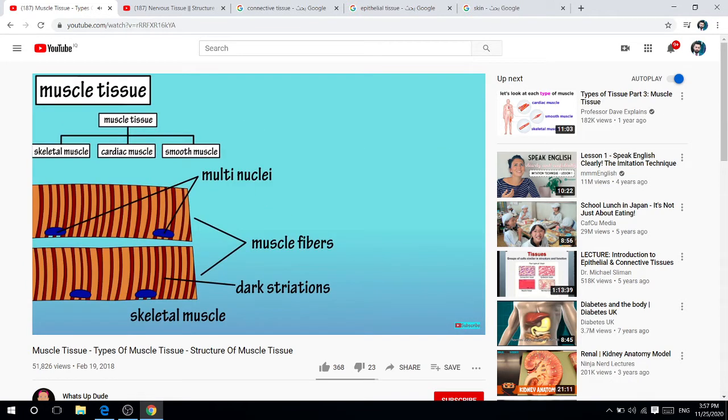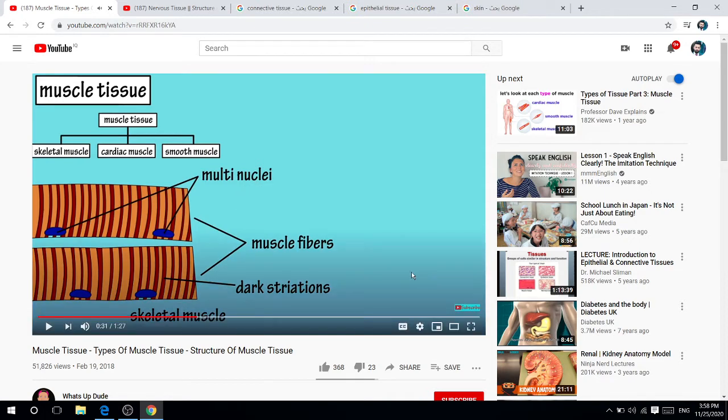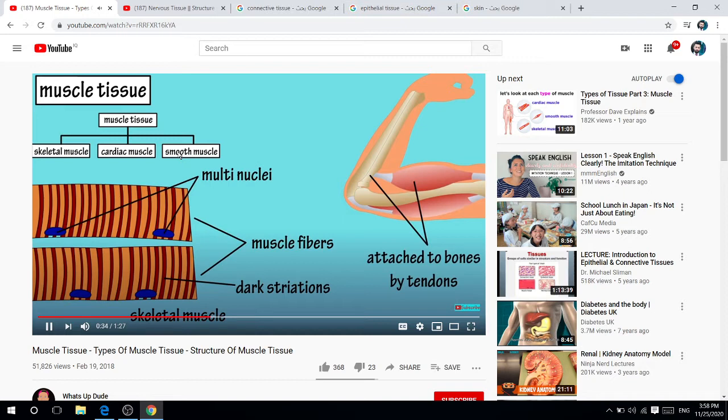Skeletal muscle tissue is comprised of long cylindrical cells called skeletal muscle fibers that are parallel to one another and are unbranched. These fibers are multinucleated, meaning that they have many nuclei and have alternating light and dark bands called striations. For your more information to understand, you have three types of muscle tissue: skeletal, cardiac, and smooth. Skeletal muscle is attached to bones and provides movement to the skeleton.